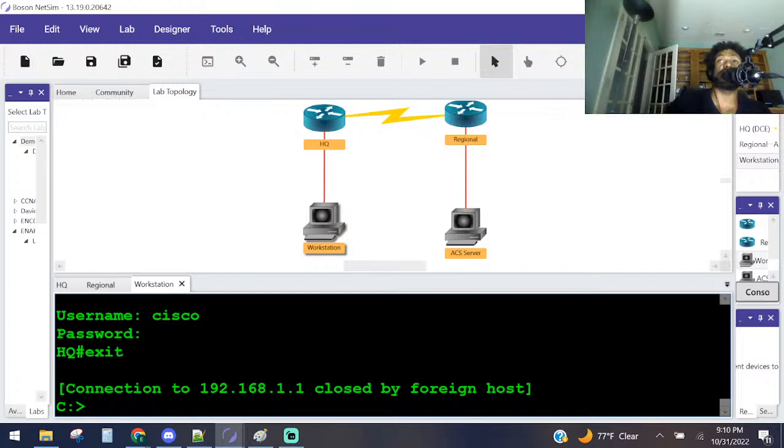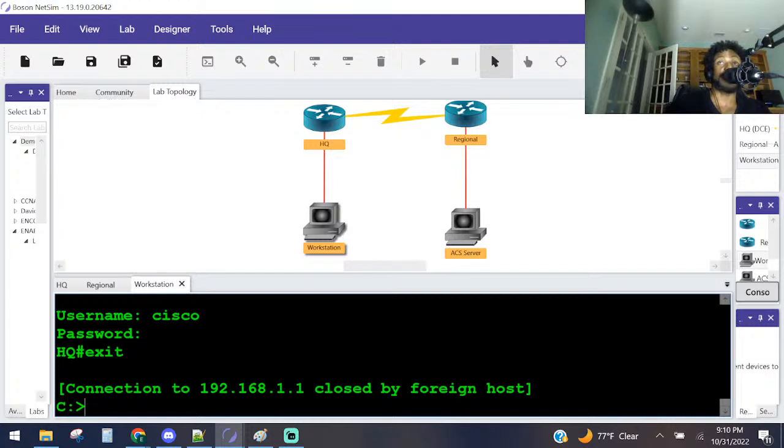I did not know that. Did you guys know that? Multiple enable passwords? I thought only one can exist. That's news to me because I thought if you put enable, oh, you can do enable secret. Maybe that's what they're referring to. You can do enable password and then enable secret. To log back into the router, you should issue the following commands: HQ admin and HQ pass, and then the enable password.